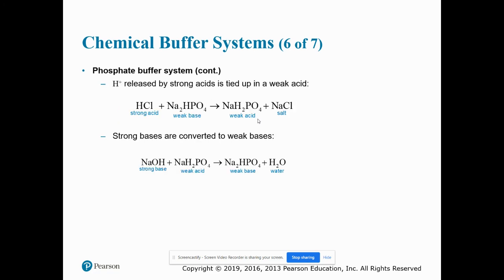So we have kind of the same thing. We have hydrogen released by strong acids tied up in a weak acid. So we have the strong acid mixing with this weak base, which is going to give us a weak acid and a salt. And then strong bases are converted to weak bases. Same thing. We have a strong base mixing with a weak acid, and we end up with a weak base and water.